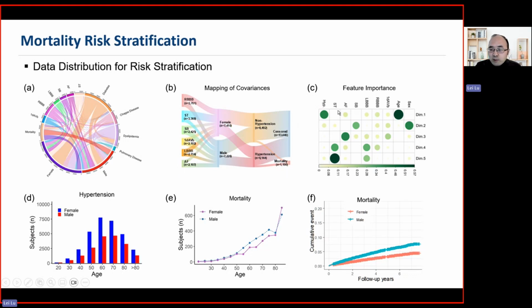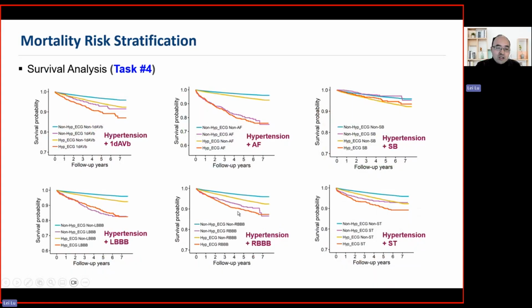And then we explored the feature importance. We identify that hypertension status, tachycardia, atrial fibrillation, and also age are very important. For hypertension, we identify that the female group generally has a higher ratio than the male group here. And in the middle age, the male group actually has higher mortality rates than the female group. So this is the distribution. And then we show you the survival analysis.